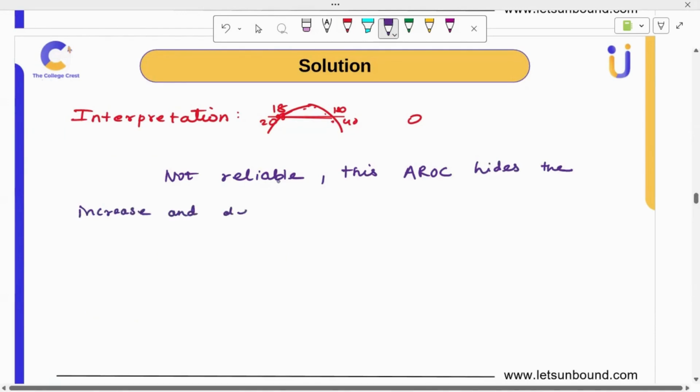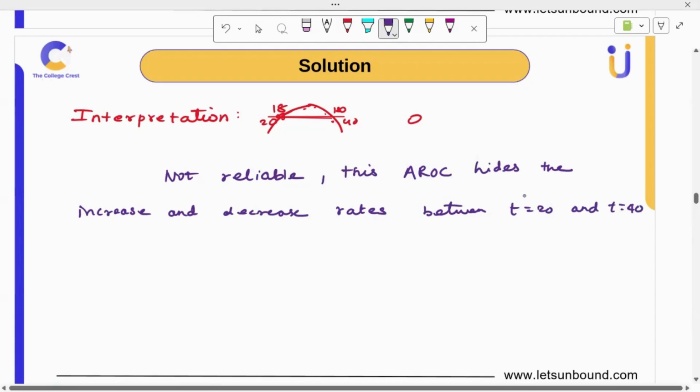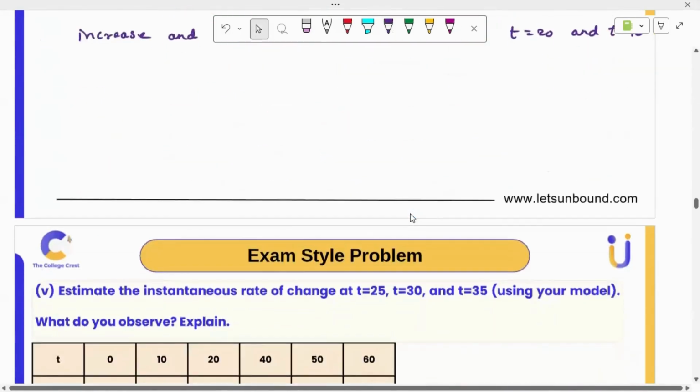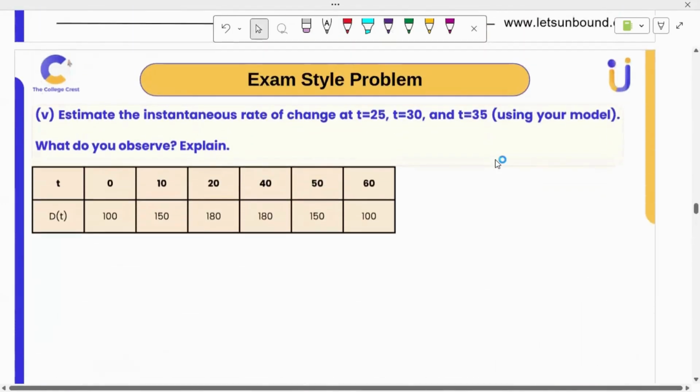Yeah, there is a lot of change over there, increase and decrease rates within the time interval. It gives just a single value, but it is not constant between t equal to 20 and 40. That's the problem. So that's why it's not reliable over here. And for interpretation, you can use the slope of the secant line in that case. Now, fifth problem.